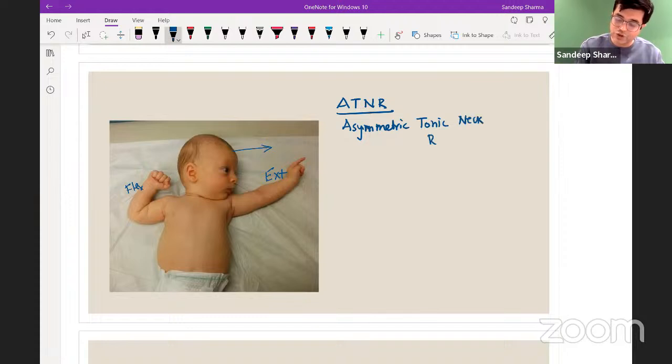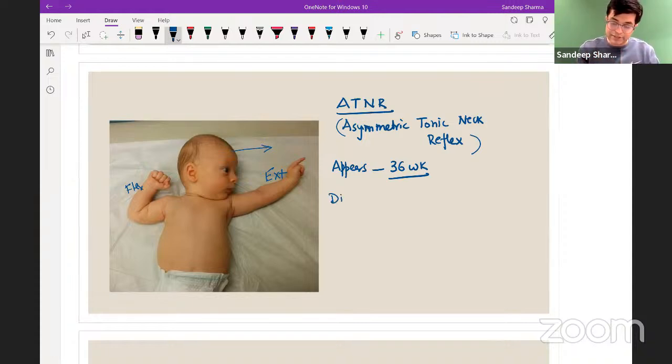This similar image has already been asked in an old paper of NEET PG 2016. It was held in multiple sessions for some reasons at that time, and in one of the sessions, this image was in the exam. All they had asked is the normal time of appearance of this reflex. ATNR appears in most patients before birth. It appears somewhere around 36 weeks. Some books say 35, some say 37. The key crux here is it always appears before birth. So in every normal term baby, it is present at birth.